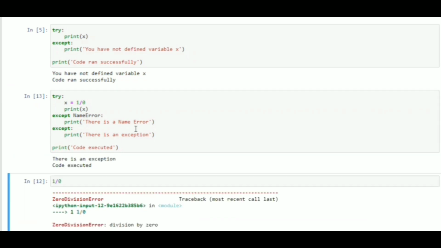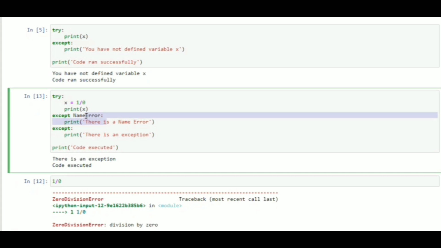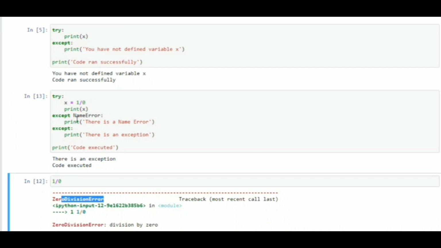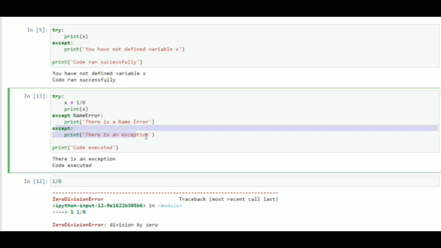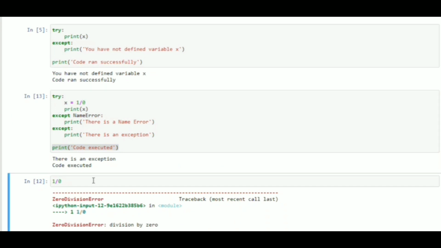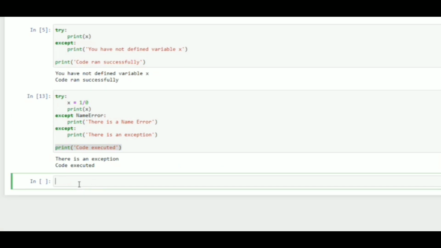Since there was not a NameError, there was a ZeroDivisionError, so the NameError block is not executed, but this except block is executed. It says that if there is any exception, just print the statement, there is an exception, and then execute this statement. So I will just remove this now.